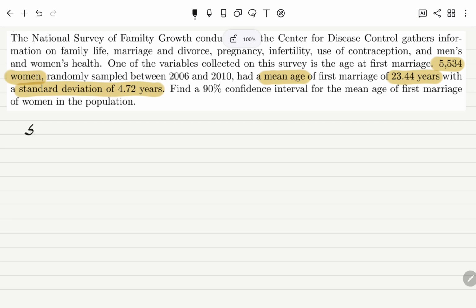So our sample size, which is represented by n, is going to be 5,534.